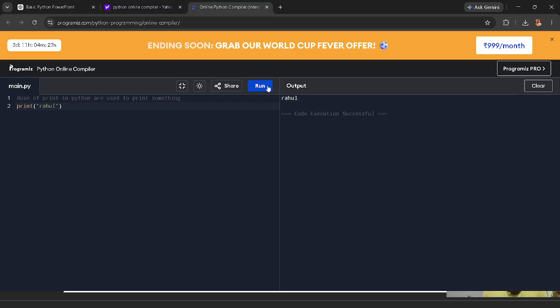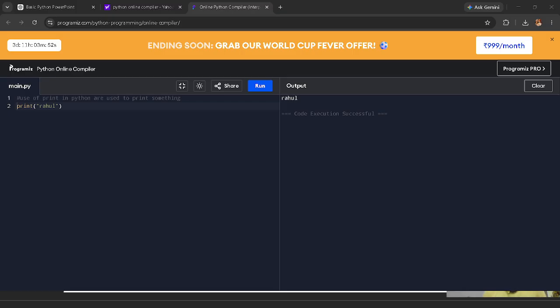When we run our compiler, it doesn't execute that upper line, the use of print in Python is used to print something. We use only print Rahul, but you can see the output is Rahul, and here it is written: code execution successful. This is what comments are in Python. Understand what a comment is? Okay.